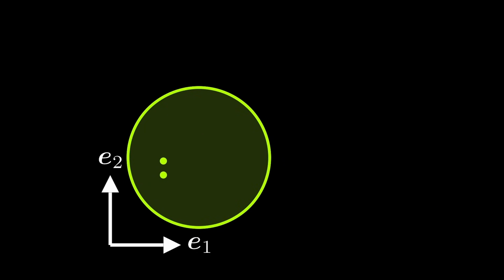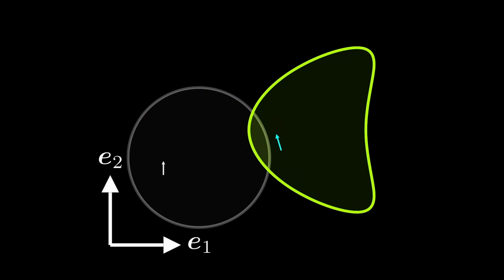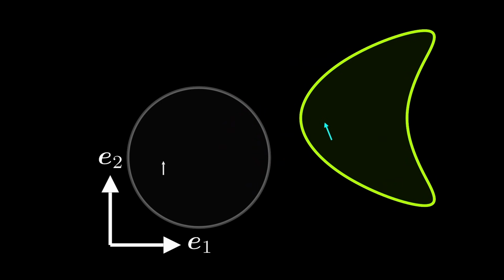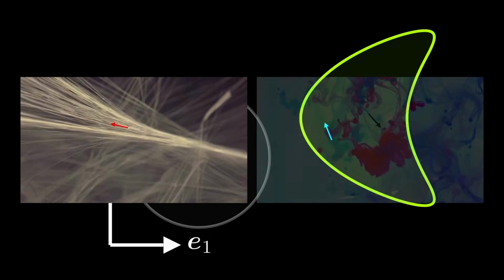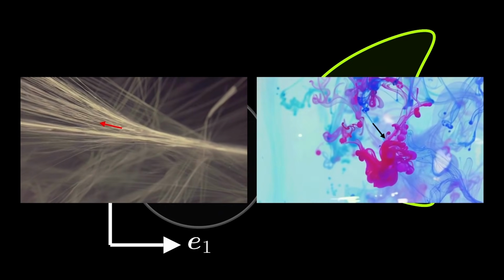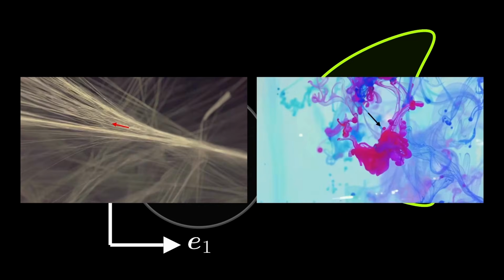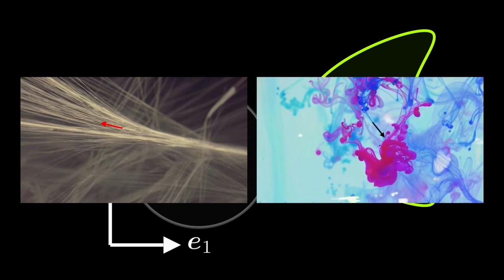Another way to think about the relative movement of the points is to draw a vector from one point to the other and then track this vector during the deformation. You can think of this as drawing a tiny line on the potato in the undeformed configuration and then see how this line deforms during the deformation. You may also think of it as following the deformation of a small fiber within the material or a streak in a flowing liquid. But it's important to emphasize that we assume that these fibers or streaks are extremely small. Small enough that we can focus only on their rotation and elongation while ignoring any bending.